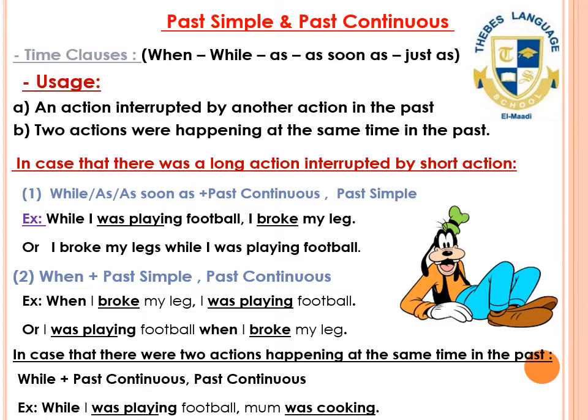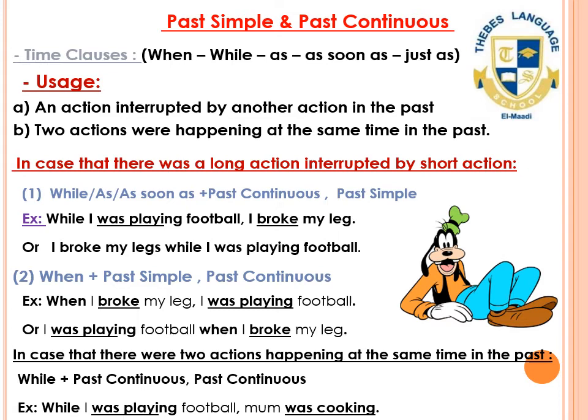If I have an action interrupted by another action in the past, which means if I have got a long action interrupted by a short one, I should use the past simple and the past continuous. How? Let's see. While I was playing football, I broke my leg.